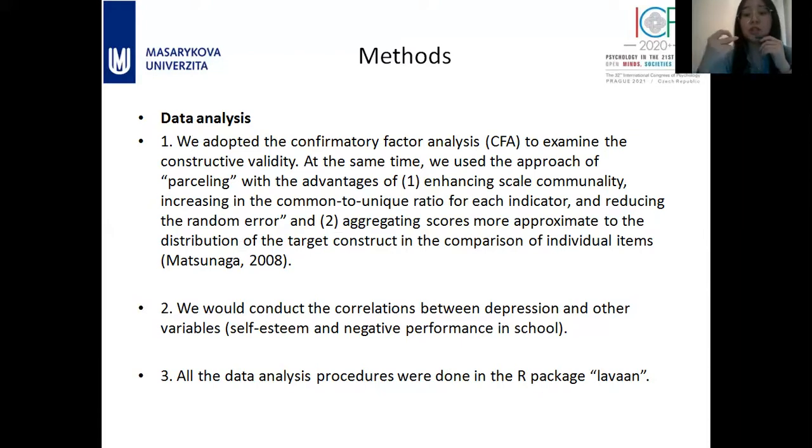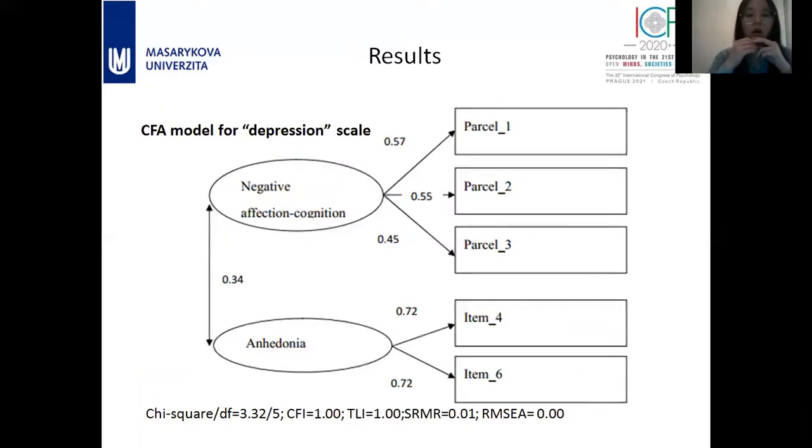Compared to just using individual items, parceling approaches could make the aggregated scores more approximate to the distribution of the target construct. And after the CFA step, we conducted correlations between depression and self-esteem and negative performance in school, and all the data analysis was done in R. So here is the CFA model of the scale.